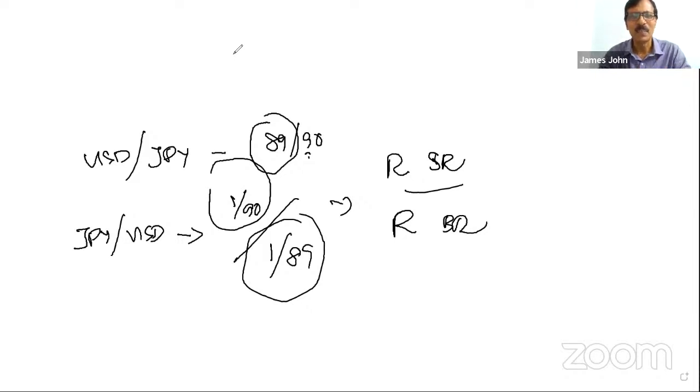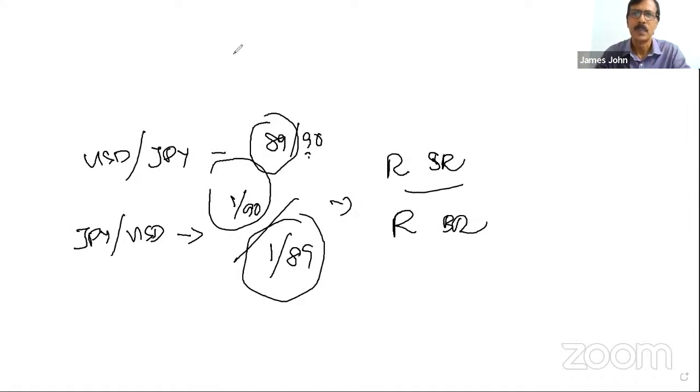See, very simple thing. I have given you direct rate and indirect rate, what's the relationship? 1 by direct rate is indirect rate, and 1 by indirect rate is direct rate. So here JPY USD is given. We want the JPY USD. The only thing is its reciprocal, but remember the reciprocal of the selling rate should come as the buying rate, and the reciprocal of the buying rate will be the selling rate. That point you have to remember.